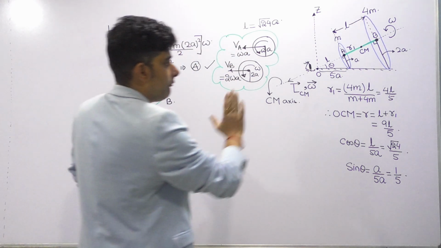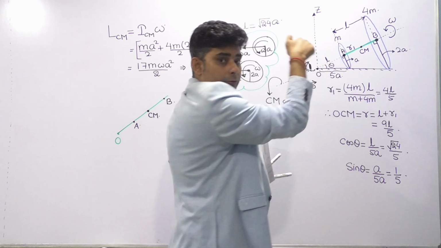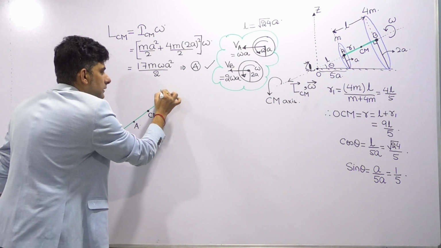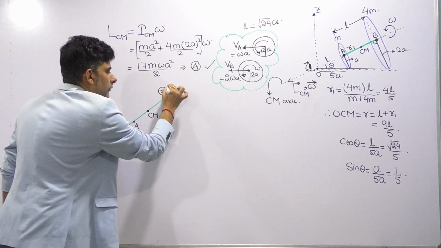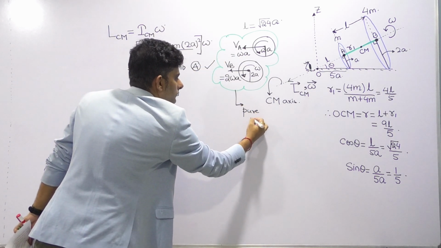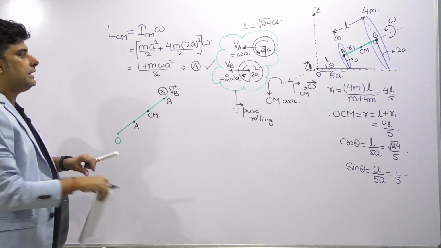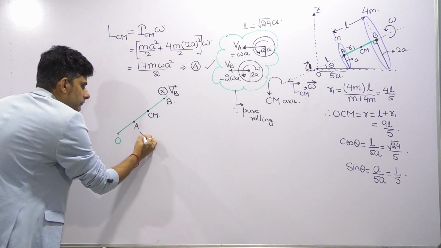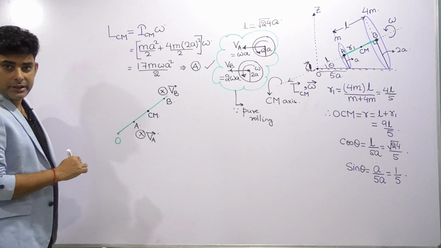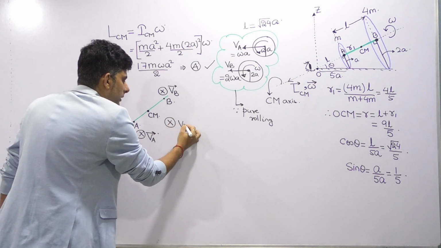But if you see from the front side, so B and A velocities will be into the page. So we can say the velocity of point B is into the page. The value we have already got for this is because of pure rolling. We get the values of VB and VA. Similarly, VA vector is also into the page. So we can find the velocity of center of mass. It will also be into the page.